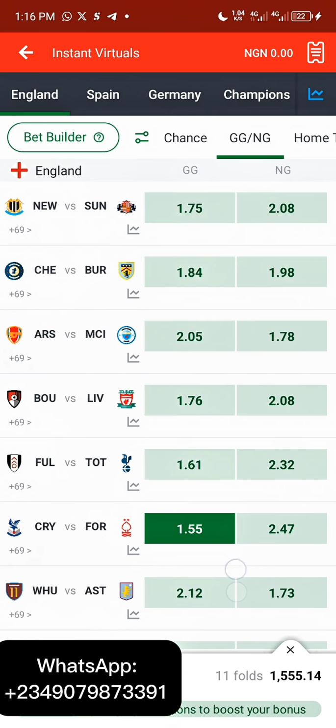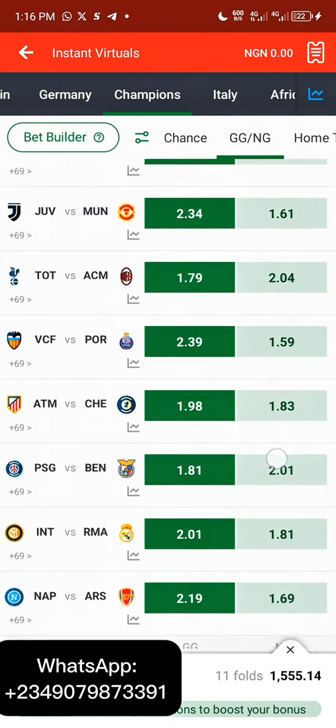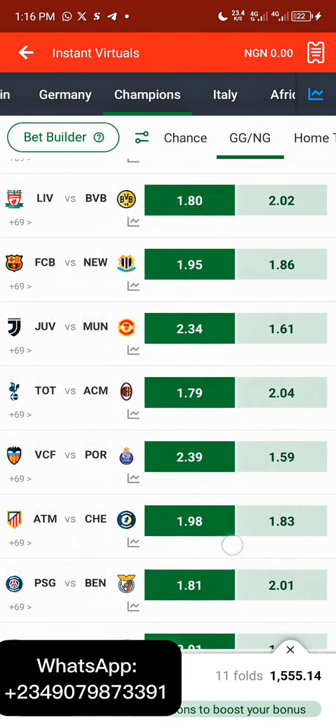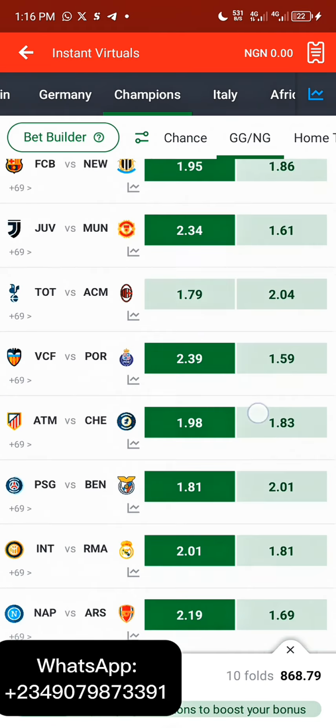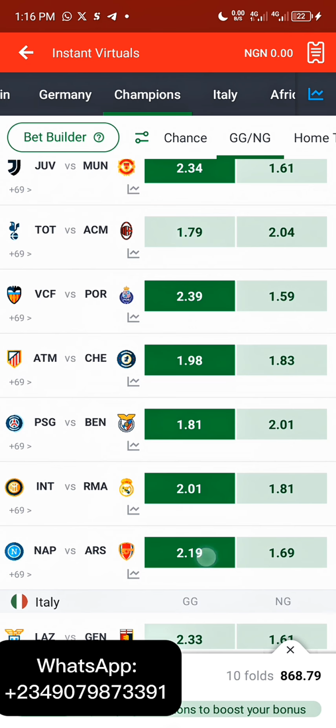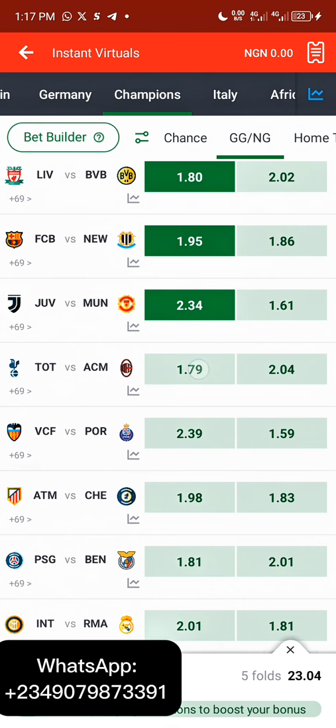So we'll go over to the Champions League section and do the same thing. Pay close attention. Let me show you guys the strategy. Okay, so here 1.79 is the smallest odd at the Champions League section. So we'll do 1, 2, 3, 4, 5. Select this one so I will not mix it up.